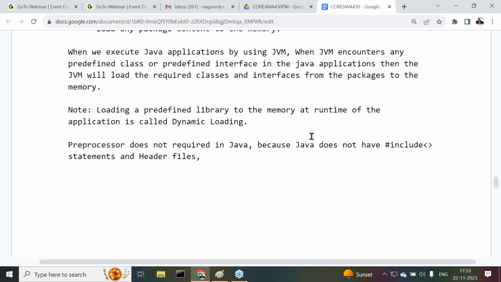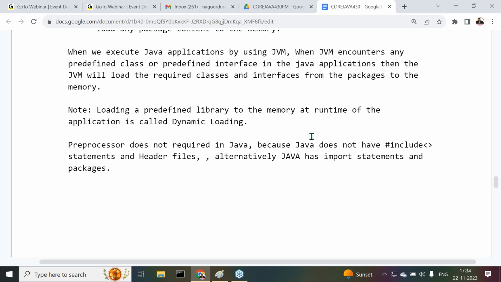Java doesn't have hash include statements and header files, but alternatively, Java has import statements and packages. Got it or not? So because of that reason, Java does not include a preprocessor as part of its compilation. Preprocessor is not required in Java.